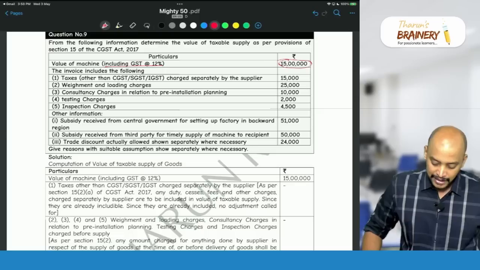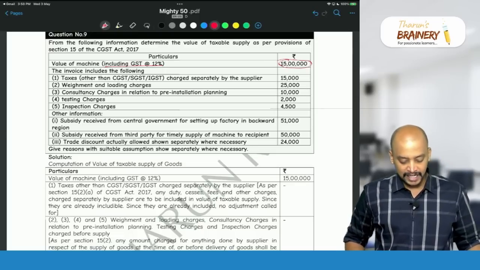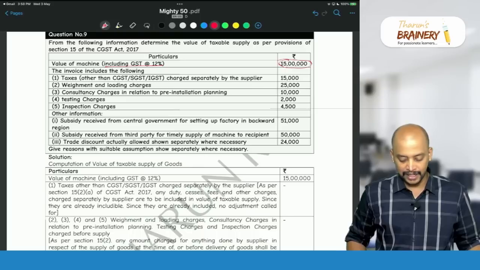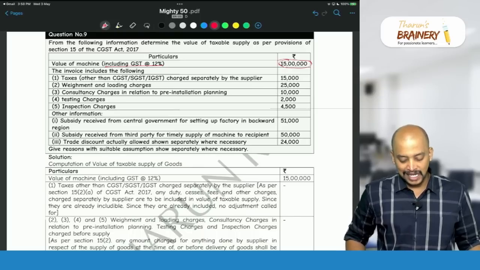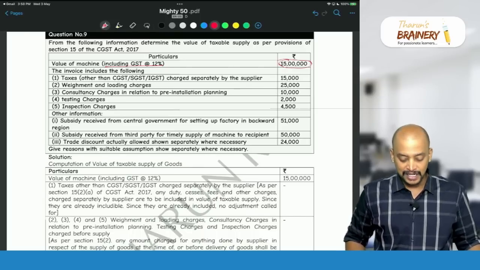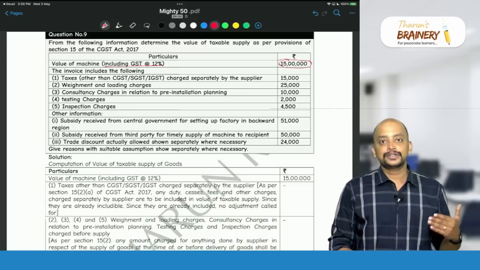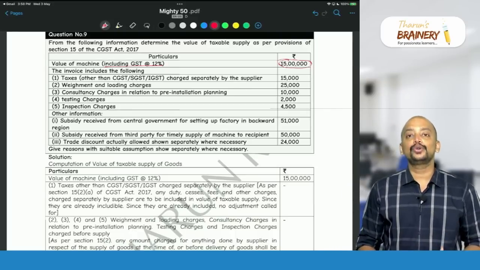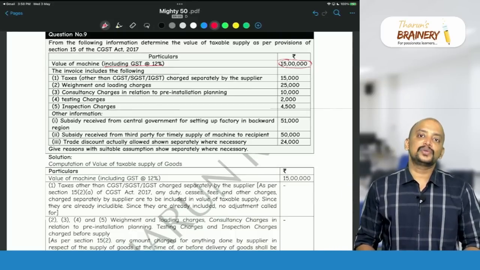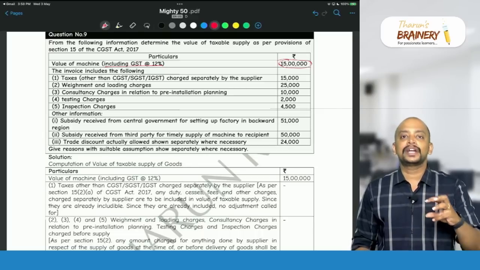So we will take 15 lakhs as the value first, and then the invoice includes the following. Taxes charged separately by the supplier, 15,000 rupees, other than CGST, SGST. As per 15(2)(a), any taxes, duties and cess by whatever name called, other than GST, should be included in the value.